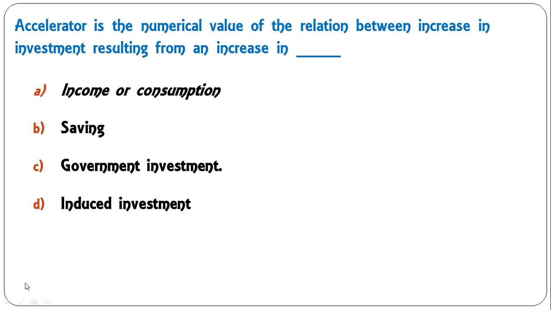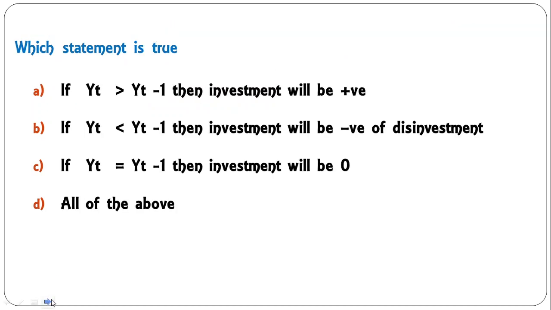Moving on to the next question. Accelerator principle: the accelerator is the numerical value of the relation between increase in investment resulting from an increase in consumption or income. So A is the correct answer. Accelerator is the influence of consumption on investment. So A is the correct answer here.